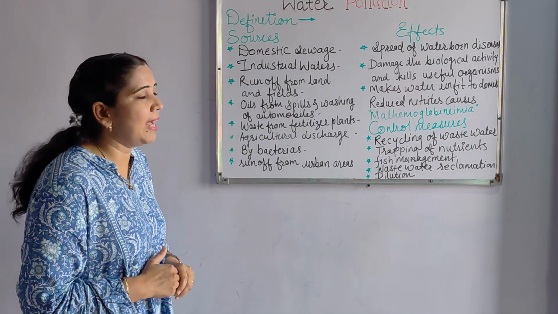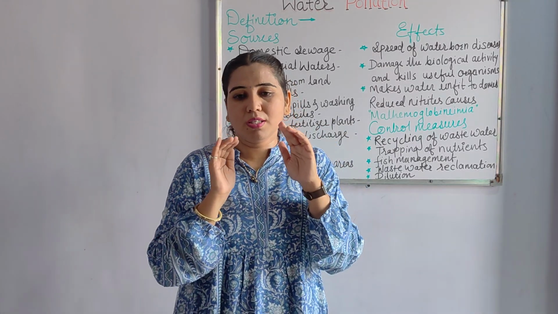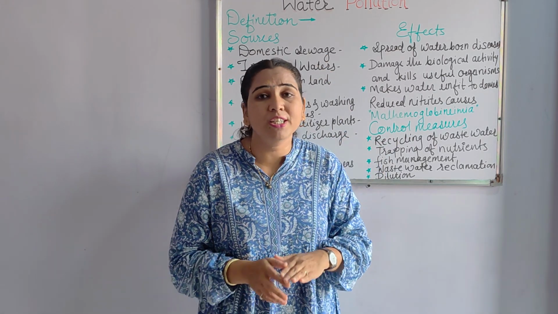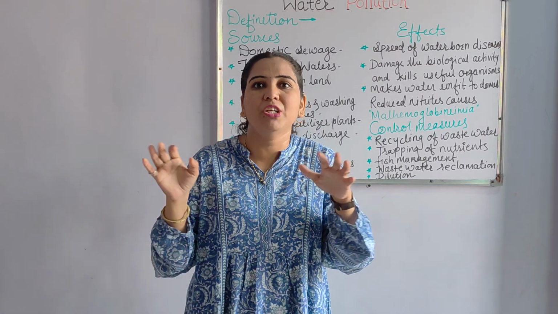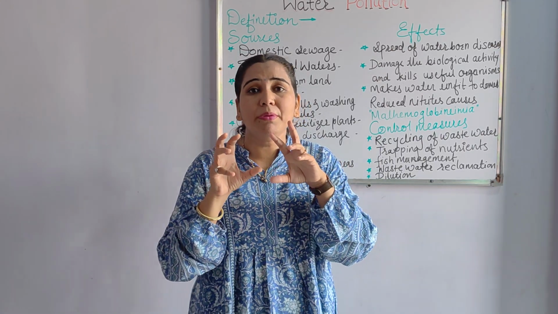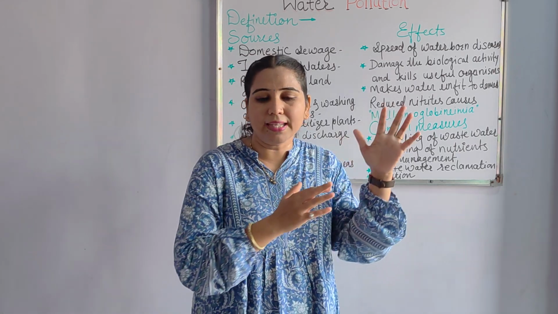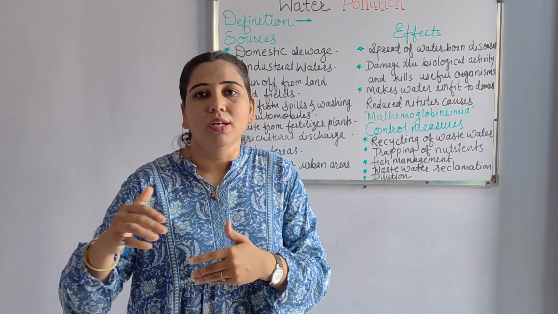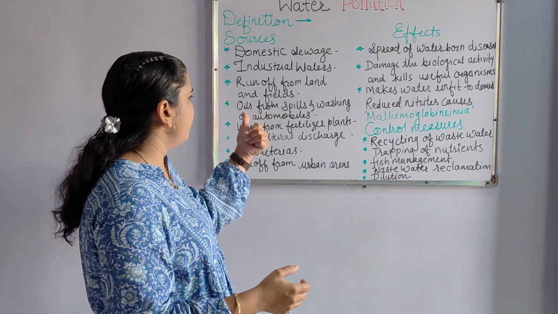Then runoff from the lands and fields. Simply the water which is used for simple purposes, like water from the river, or water just falling on the ground, is also not pure water. It has some contamination due to the contamination in the soil, and due to the use of fertilizers. For example, there is the presence of fertilizers, and that water flows onto the land, into the river. So that water again becomes polluted water.